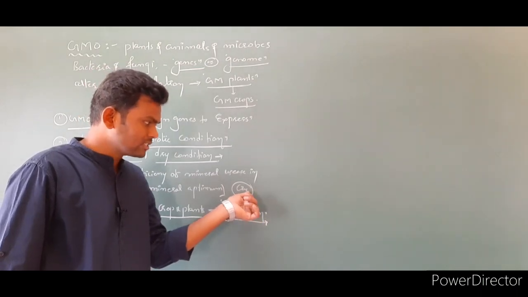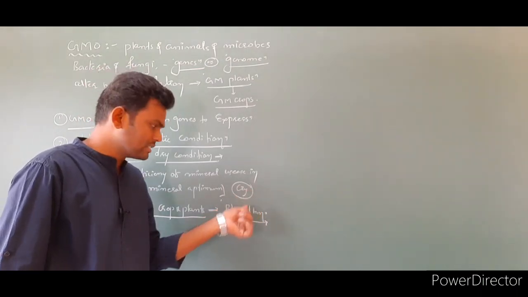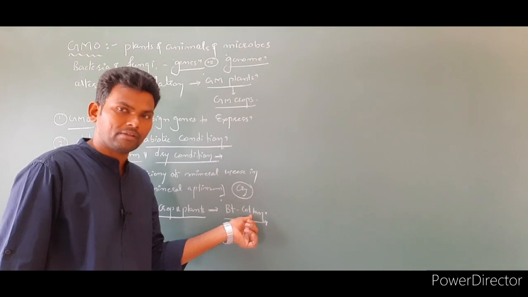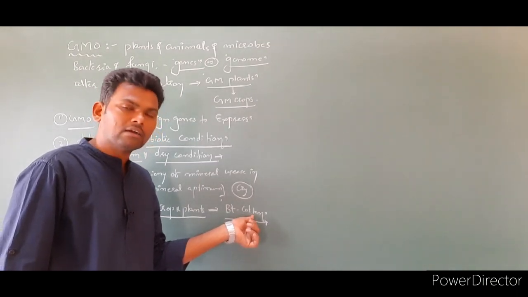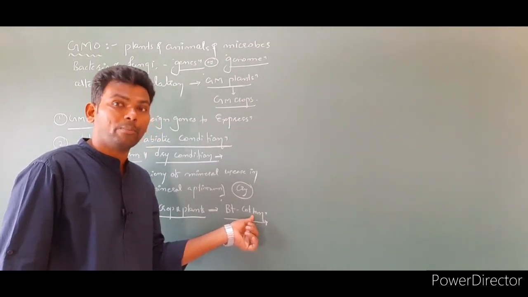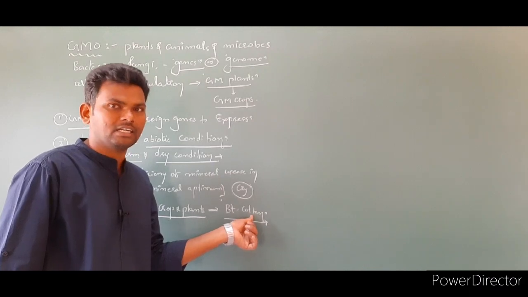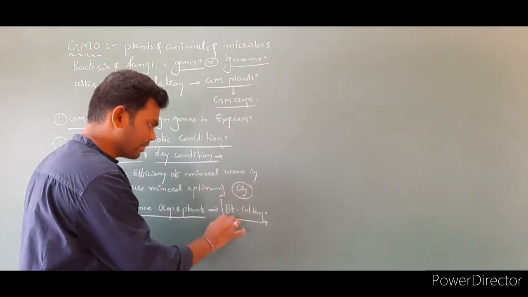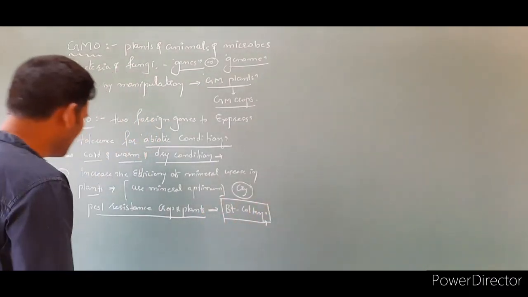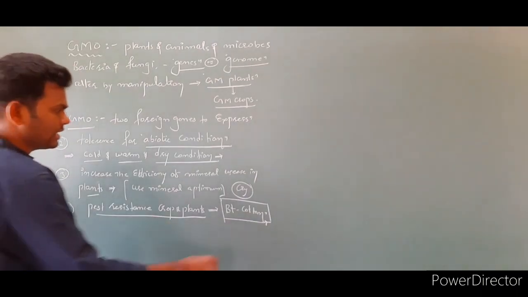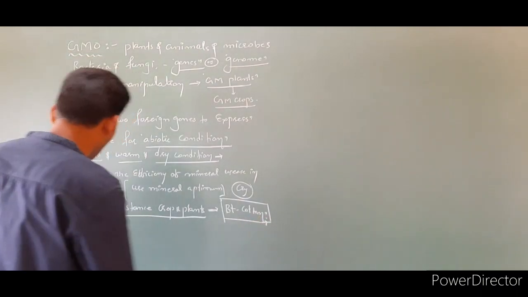Now these cry genes are inserted in the cotton plant. Now this cotton plant has the capacity to resist pest or insect. So this type of plants are prepared. Here, pest resistant crops, the best example is BT cotton.